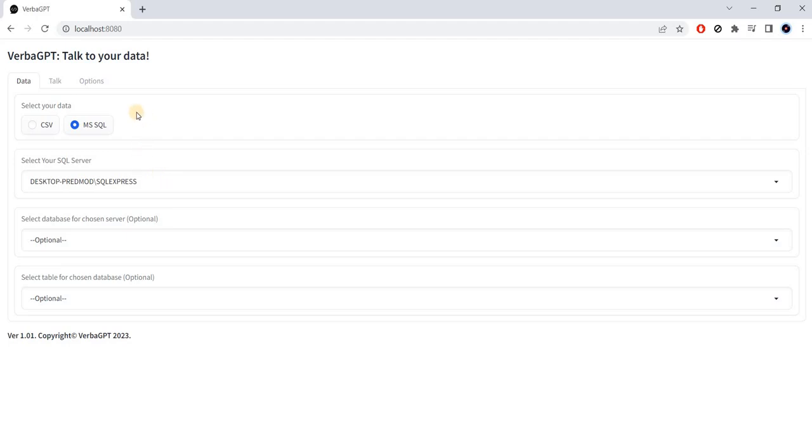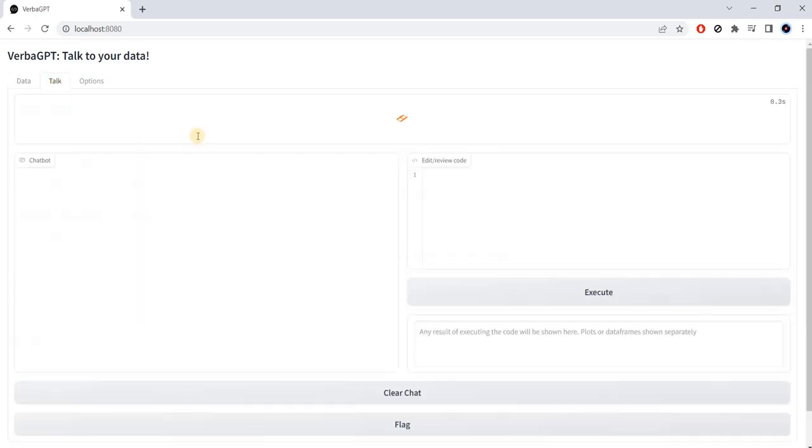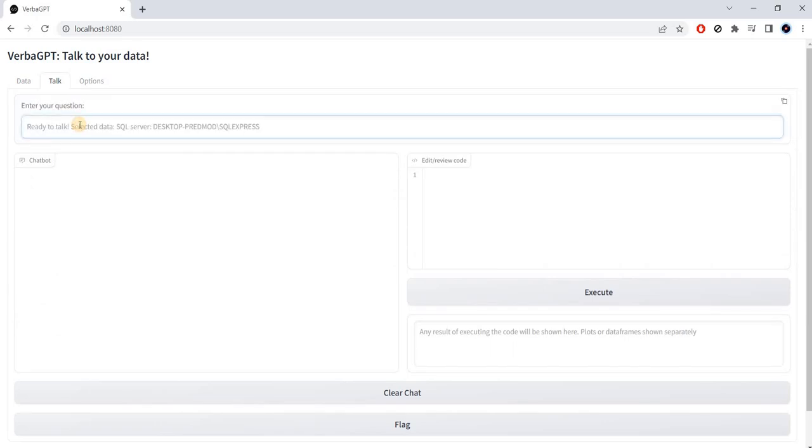There are a few data options out there that can use a CSV input like OpenAI's code interpreter, but as soon as you go to a relational data set, the complexity just goes that much higher, because now you're not talking about one data set, you're talking about several tables and they have complex relationships between them. So how can a large language model figure it out? Well, that's where a tool like VerbaGPT can really help, because it has a context embedding framework that's part of it that helps make the connections between the tables.